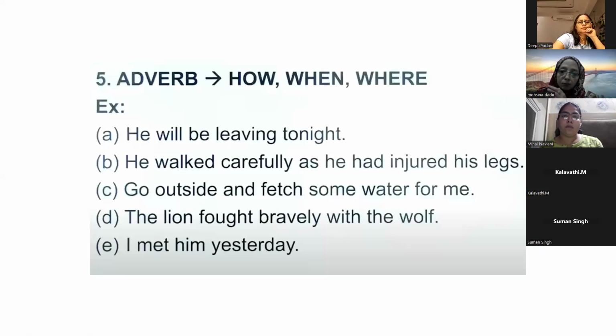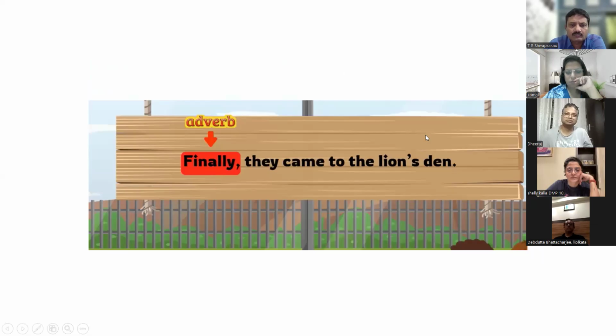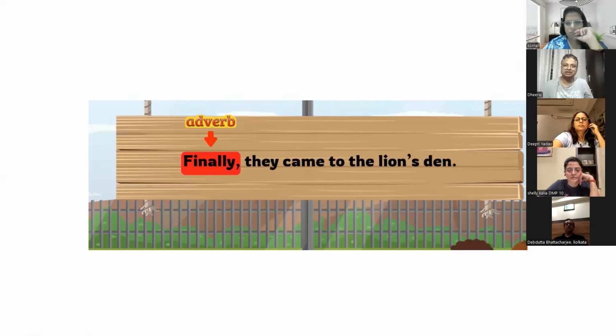Ma'am, in the last example you told, finally they came to the lion's den, here it is how often? Yes, how often. You will get the answer, so then it is an adverb. Generally, kind of, how often, these are all adverbs.